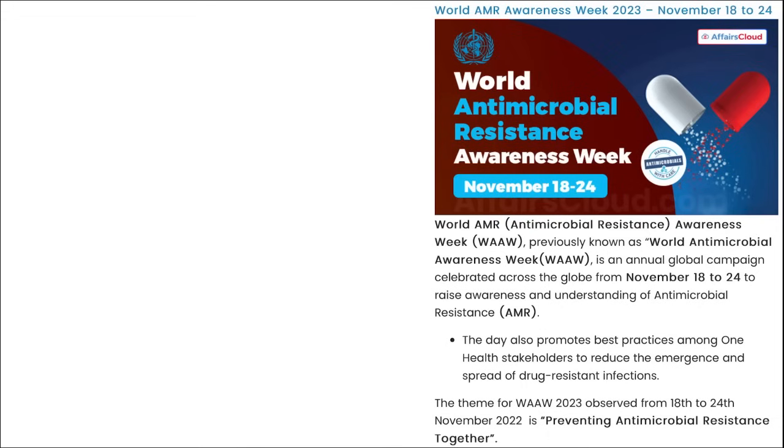Moving on, next is World Antimicrobial Resistance Awareness Week. What is this antimicrobial resistance? This means that when we use a similar drug on a similar kind of bacteria or virus for a long time, then it develops a resistance against that particular drug, and the virus will mutate and adapt to that particular drug, and the effect of the drug will reduce on that particular bacteria or virus.